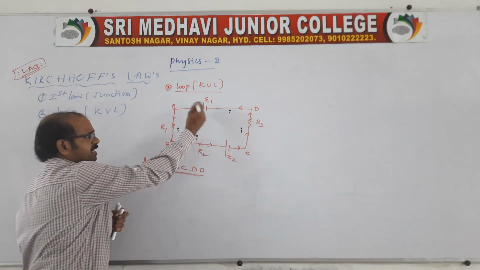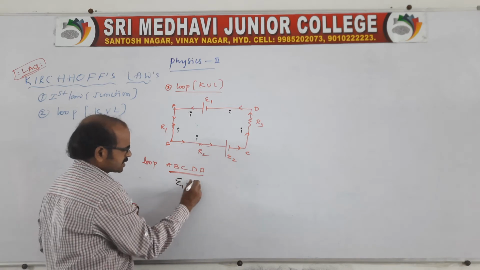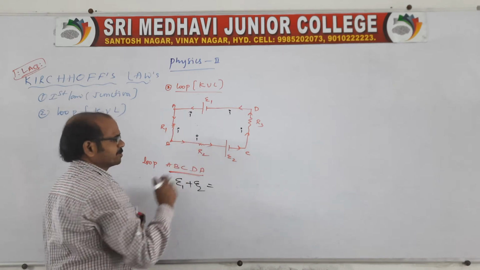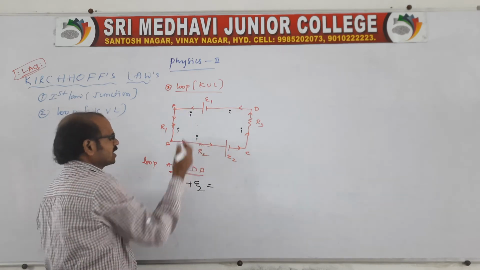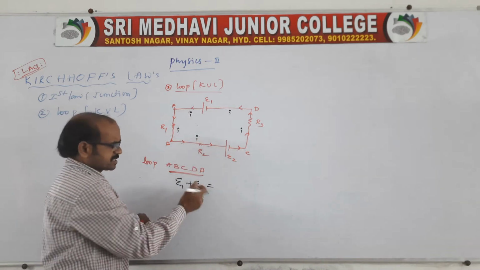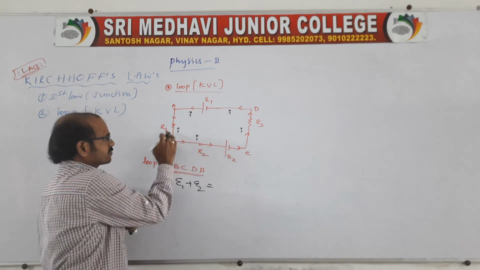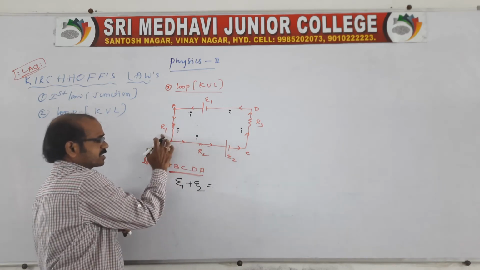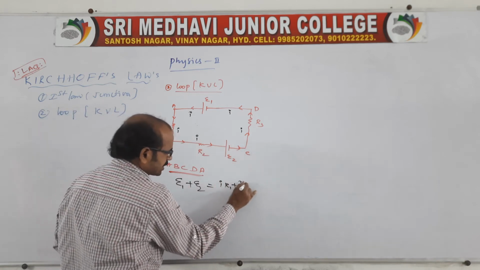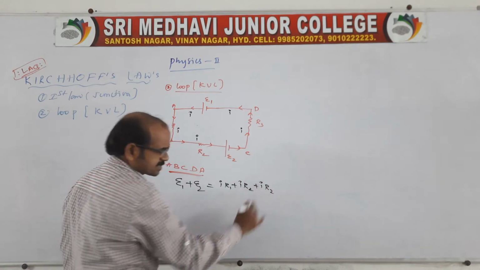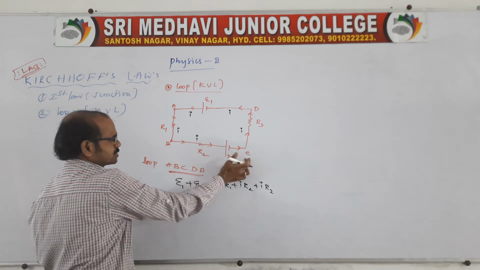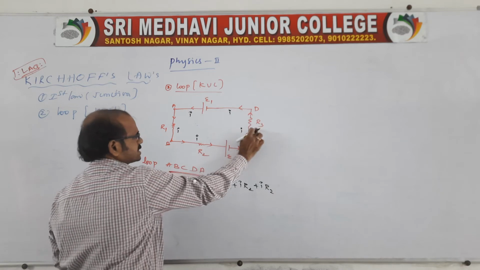Sum of the EMF in a given loop, E1 plus E2, is equal to, in a loop there are 2 EMFs so you add the 2 EMFs. Suppose in the loop 3 EMFs are there, then you add the 3 EMFs. Whatever the number, you add all the EMFs, which is equal to the sum of the product of current and resistance. Because from A to B there is resistance R1, B to C there is resistance R2, and C to D the resistance is R3.